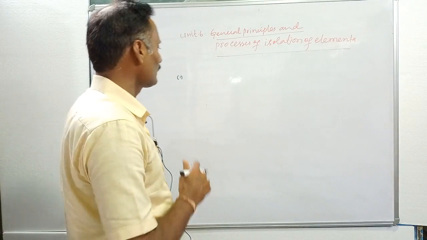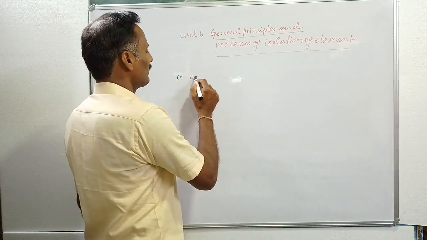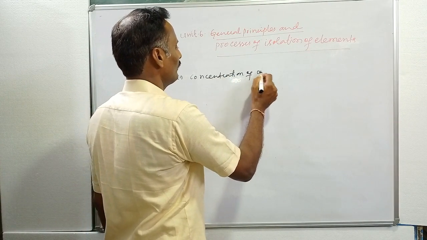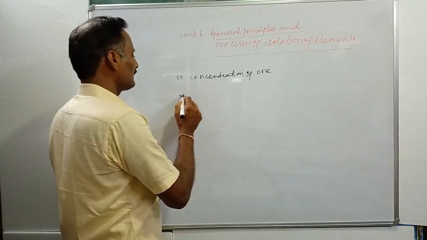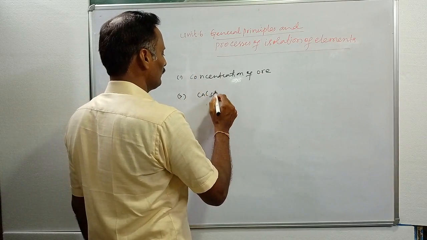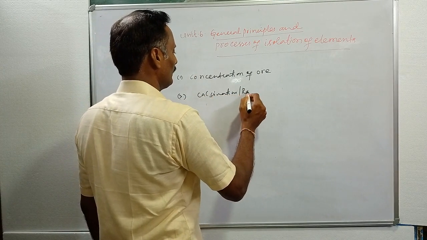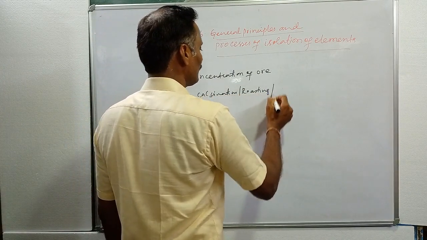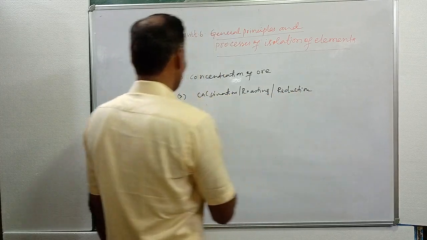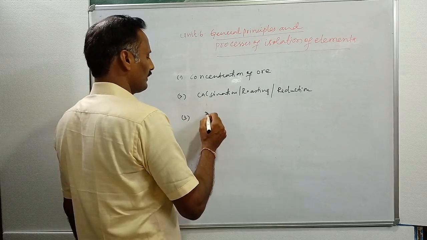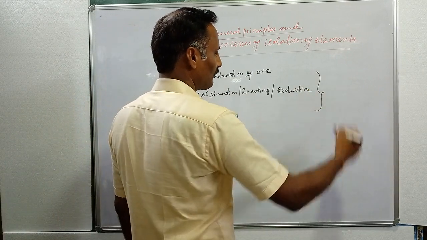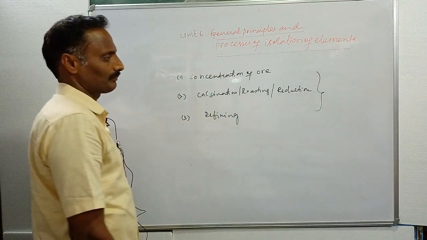In the first step, we go for concentration of the ore. In the second step, we go for calcination or roasting, after which the metal undergoes reduction. Then in the third step, finally it undergoes refining of metals. These are the three main steps involved in the extraction of metals from their ores and minerals.